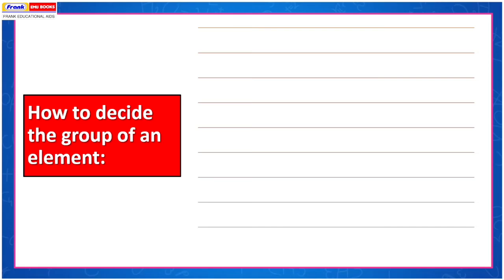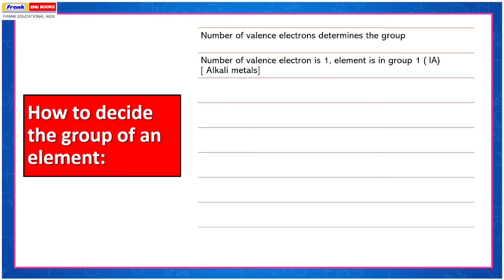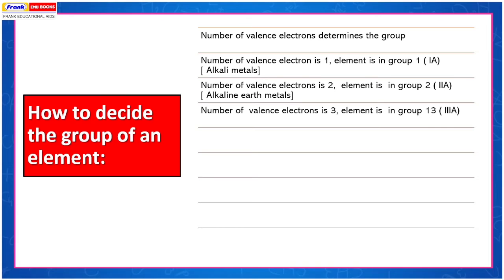How to decide the group of an element? The number of valence electrons determines the group. If the number of valence electrons is 1, the element is in group 1 or 1A, alkali metals. If the number of valence electrons is 2, the element is in group 2 or 2A, alkaline earth metals. If the number of valence electrons is 3, the element is in group 13 or 3A.